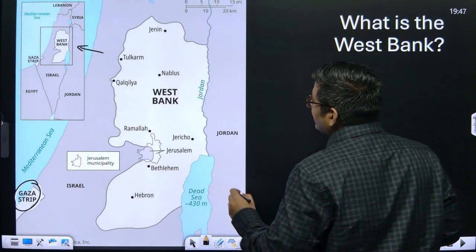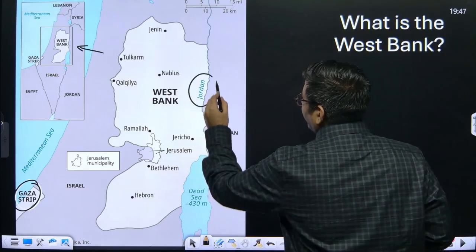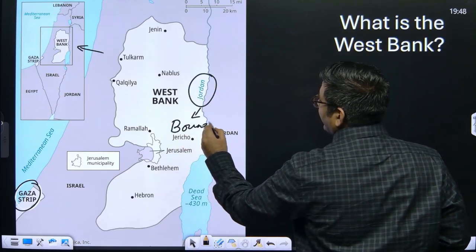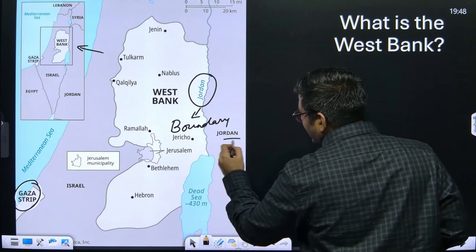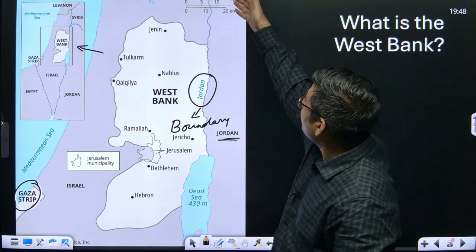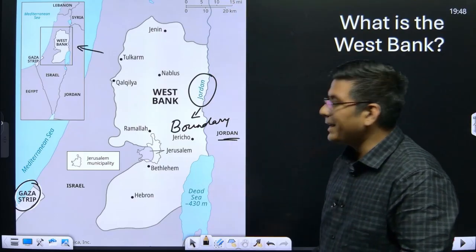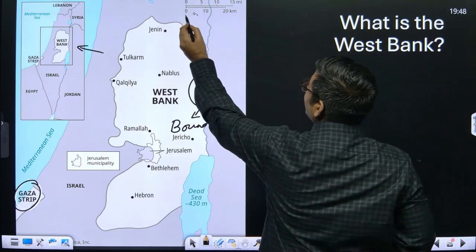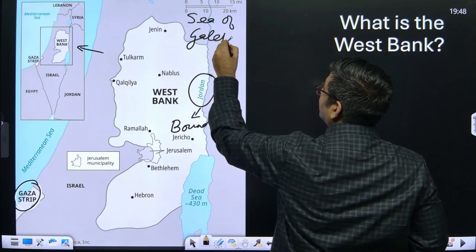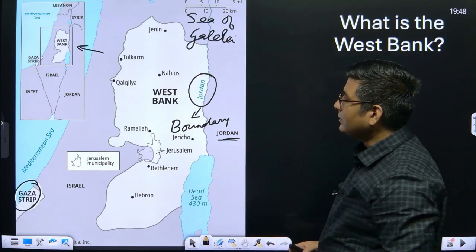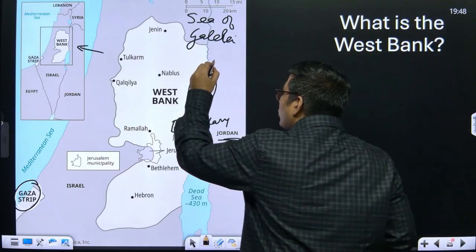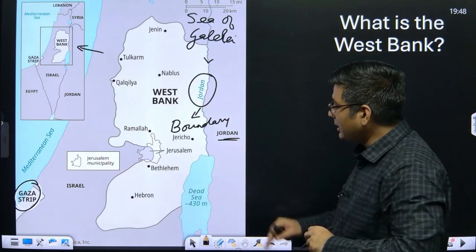So what exactly is the West Bank? It is basically the west bank of the River Jordan. The River Jordan is the boundary between the West Bank and the country Jordan. It is a river that flows from the Sea of Galilee to the Dead Sea. Here we have the Sea of Galilee, and the river flows from it towards the Dead Sea.